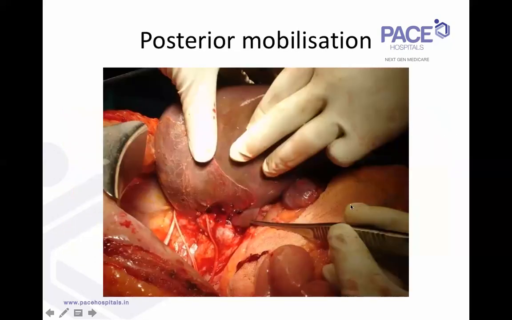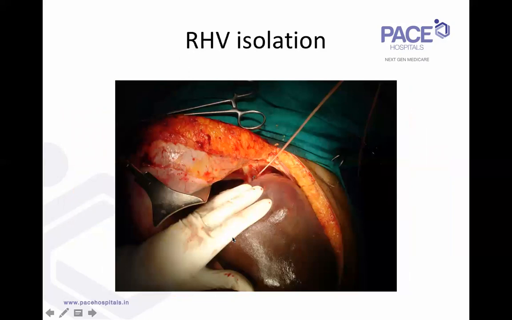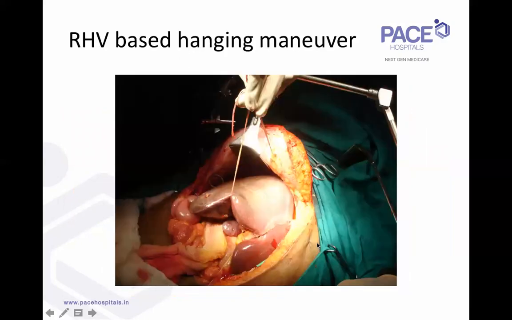The next is the posterior mobilization. In posterior mobilization, we take off all the caudate lobes. Compared to a standard hepatectomy, where we only go till the midline of the IVC, here we can continue the caudate mobilization onto the left side as well, across the midline of the IVC. This is the Makuuchi ligament. Once we've divided it, the entire retrohepatic IVC comes into view, and we do the RHV isolation. The right hepatic vein is isolated here, and an RHV-based hanging maneuver can be done to facilitate the parenchymal transection.